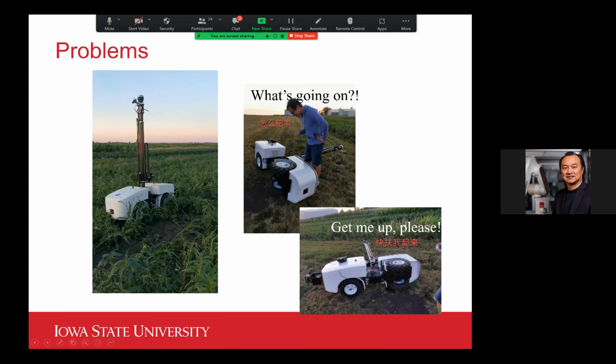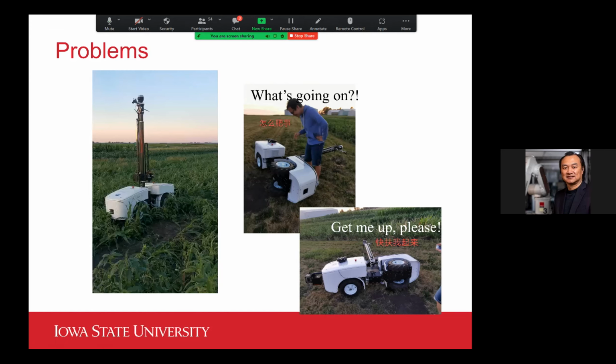As I mentioned before, our initial design of the Phenobot 3 had some issues, primarily because the sensor mast is very heavy. One day, when we were driving the robot back to the shed, there was quite a sizable rabbit hole by the field, and accidentally the robot fell into that rabbit hole and tipped over.